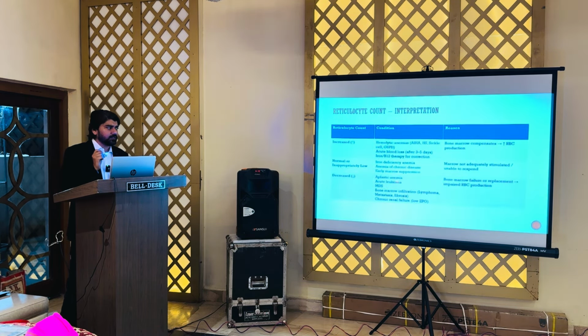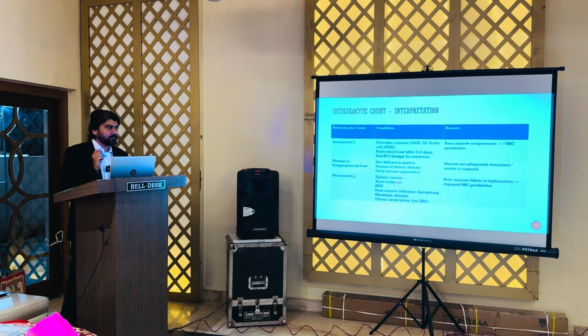To summarize, if you are seeing a patient of severe anemia with low reticulocyte count, you should think of bone marrow infiltration with leukemia, aplastic anemia, or myelodysplasia. And if the patient has severe anemia with high reticulocyte count, then we should think of peripheral destruction or acute blood loss, like hemolysis or bleeding disorders.